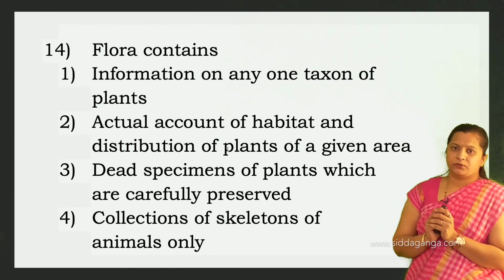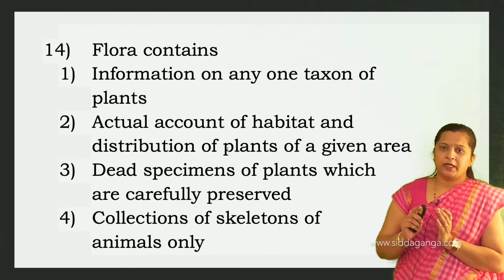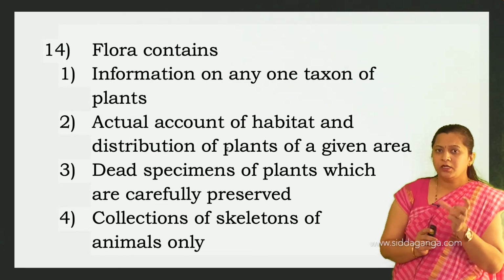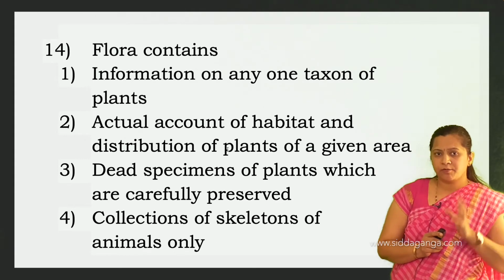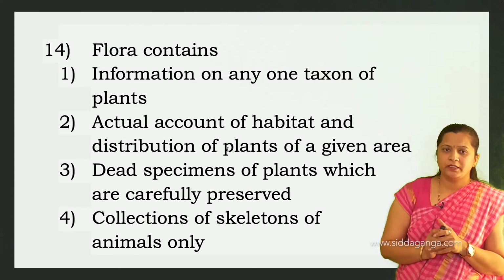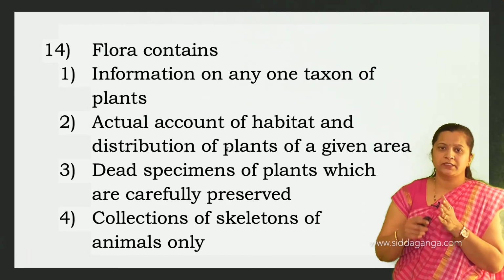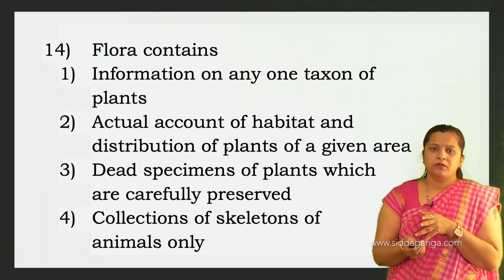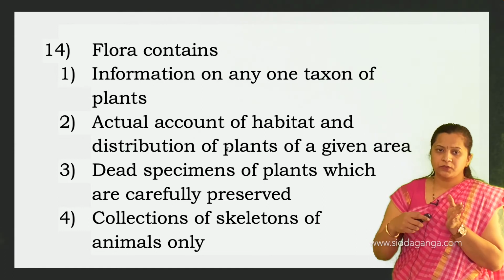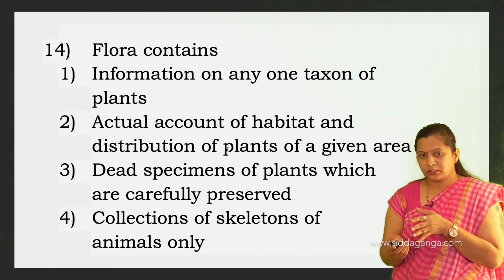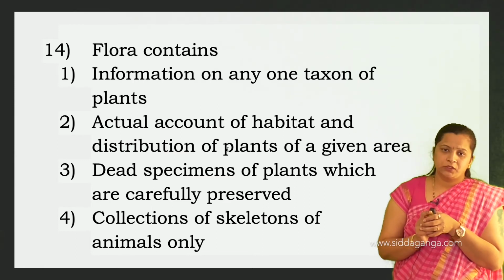Information containing any one taxon of a plant is a monograph. A flora contains an actual account of habitat and distribution of plants in a given area. And the third option they have given is dead specimens of plants which are carefully preserved.